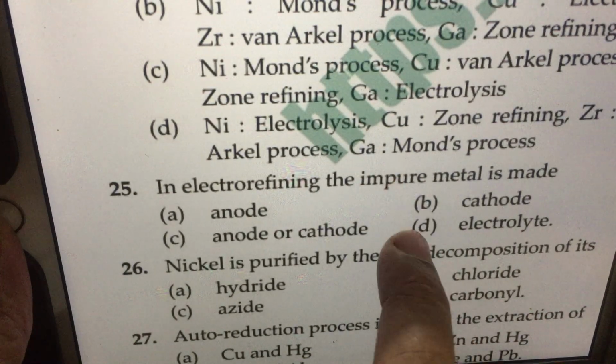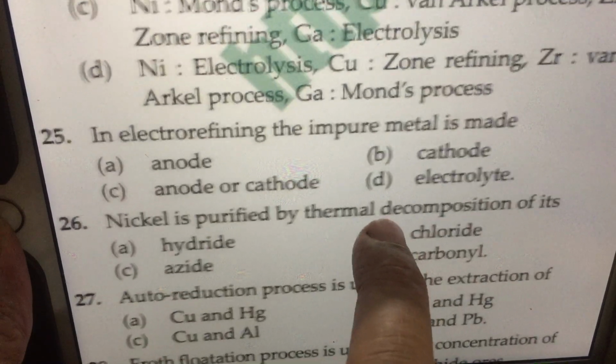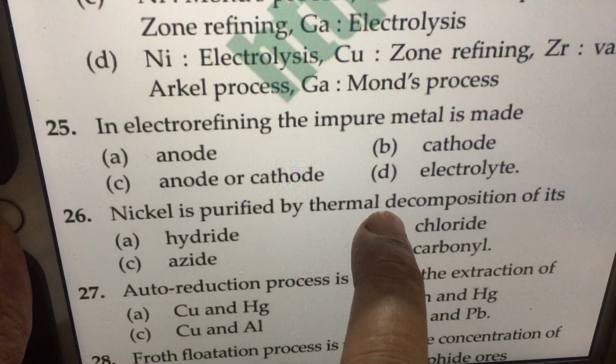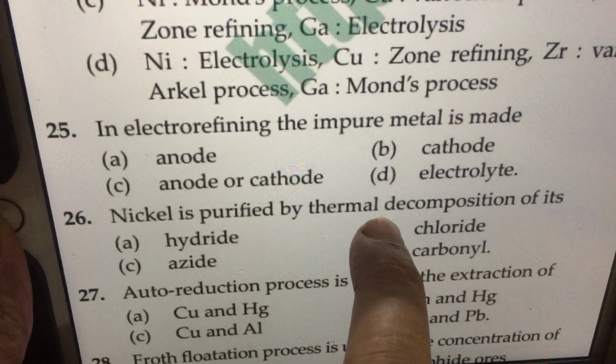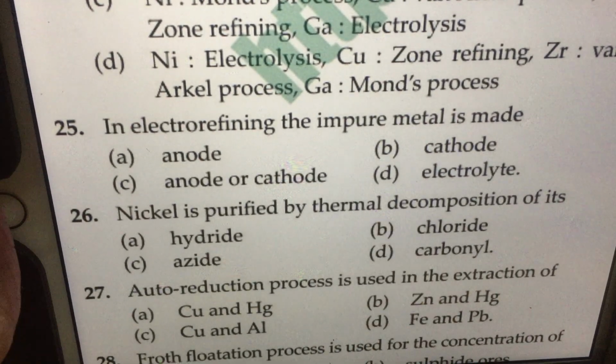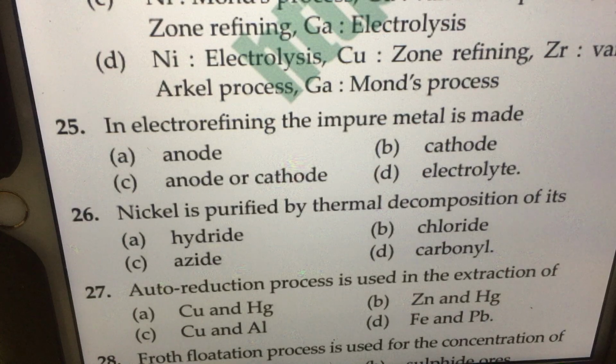Question number 25. In electro refining, the impure metal is made... Always in electro refining, pure metal is cathode, impure metal is anode, where it dissolves. So the answer is A. So you have seen almost 25 questions in 11 minutes. This is the speed with which you should answer the NEET question paper. We have seen 25 questions. We will see another 25 in the next